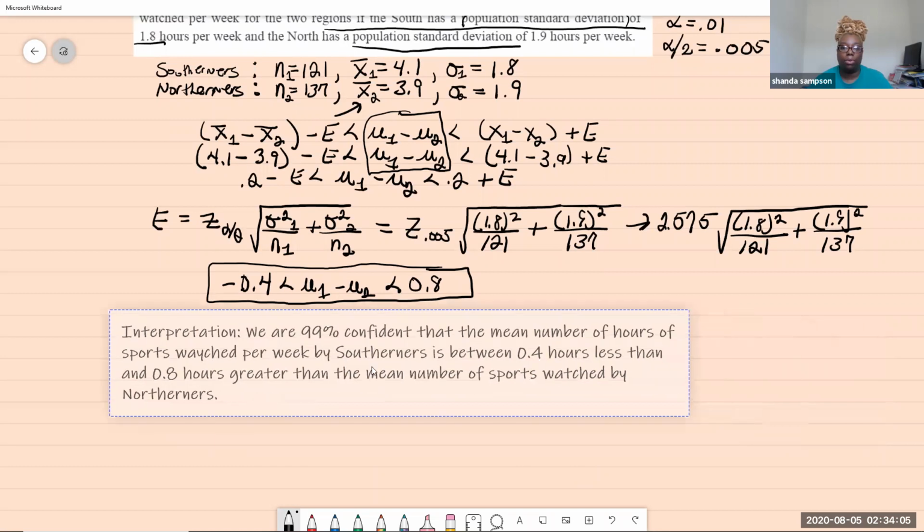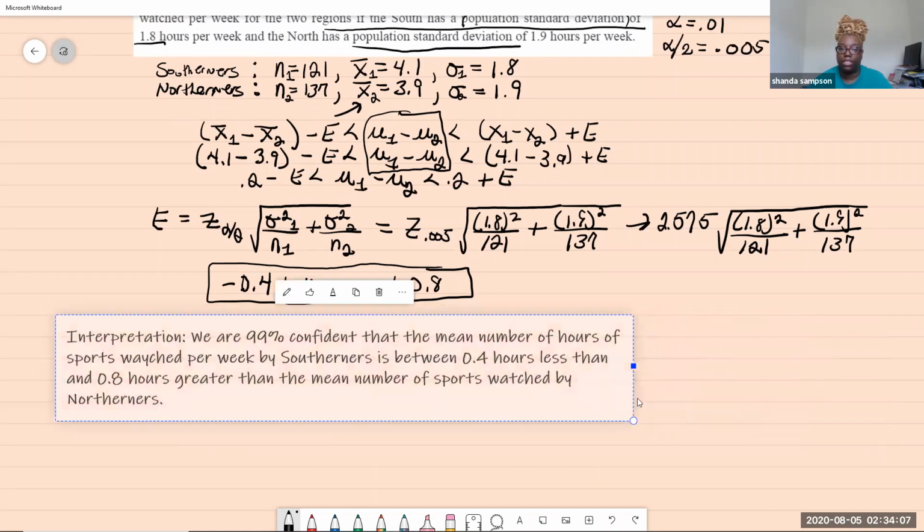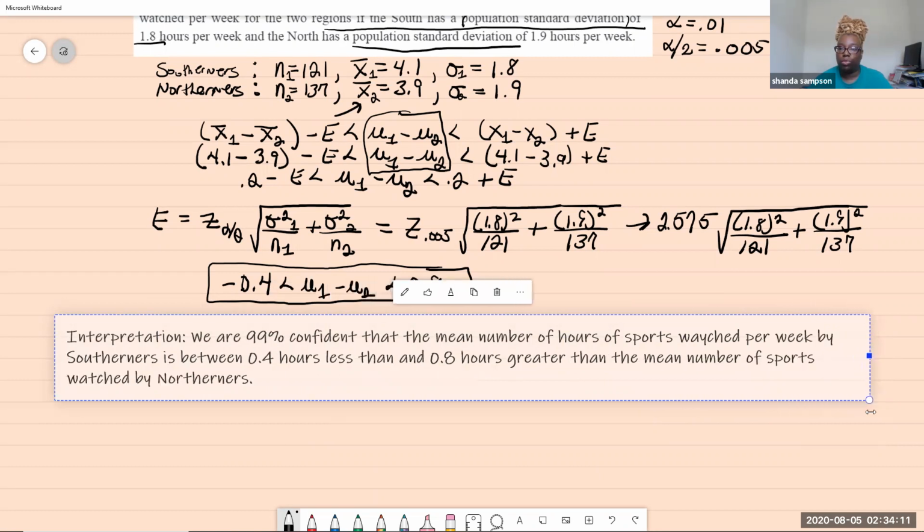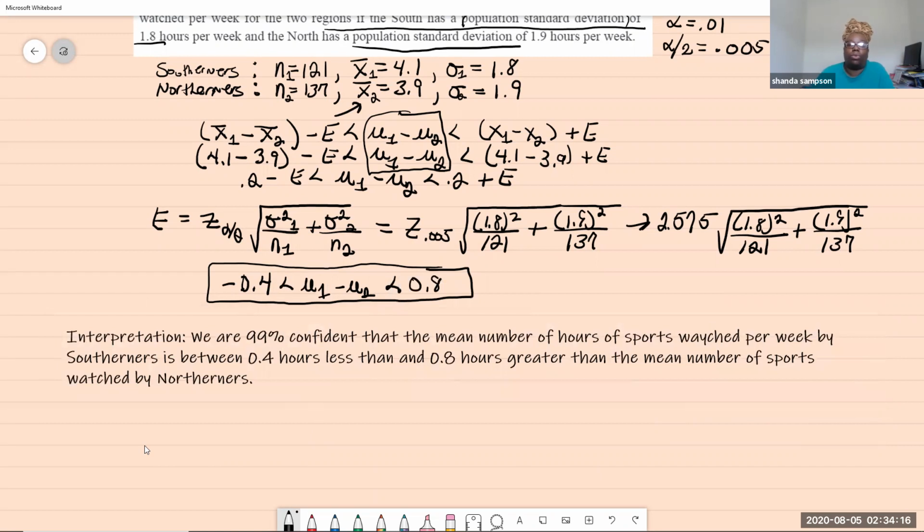We are 99% confident, because that's our confidence level, that the mean number of hours of sports watched per week by Southerners is between 0.4 hours less than and 0.8 hours greater than the mean number of hours of sports watched by Northerners, because that's what we're comparing, Southerners to Northerners. So that's why the order is so important.